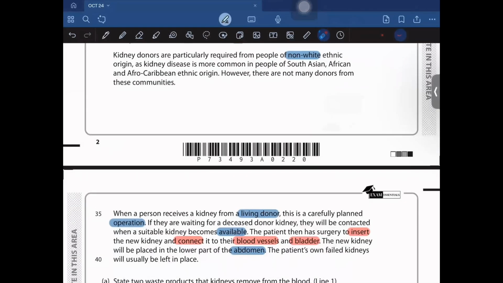So your kidney that is not functional will be kept in place, right? And then you'll be inserted with a new kidney, right? So yeah, that is what they've said over here.